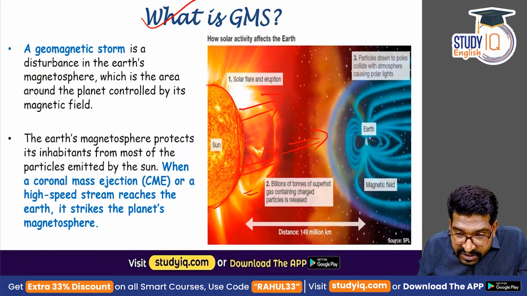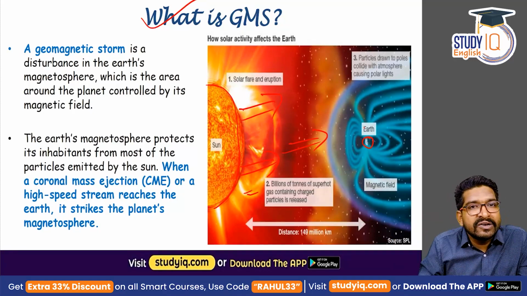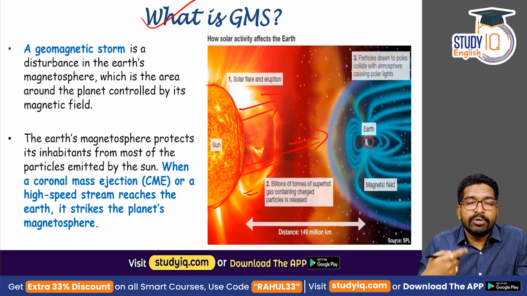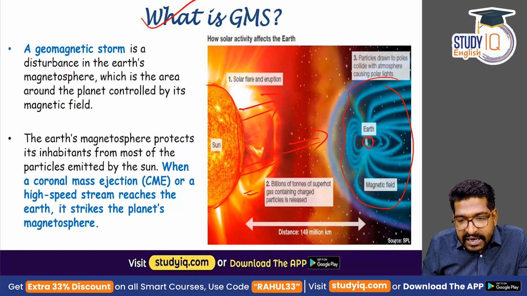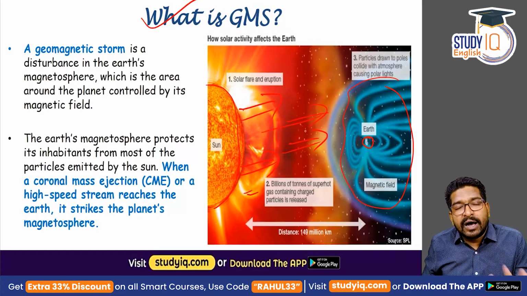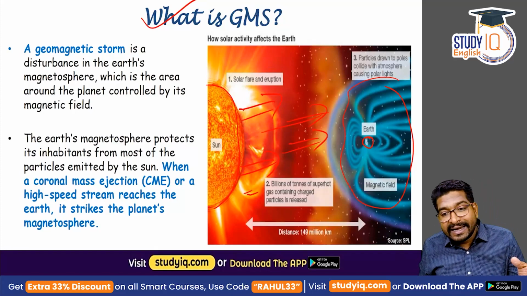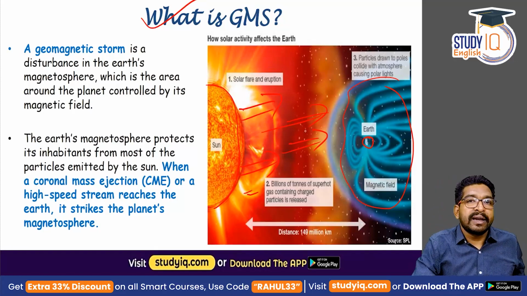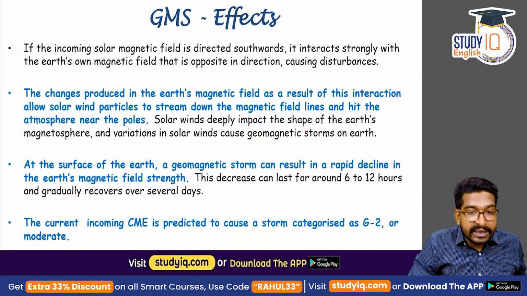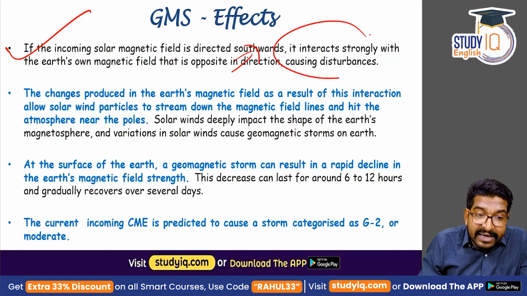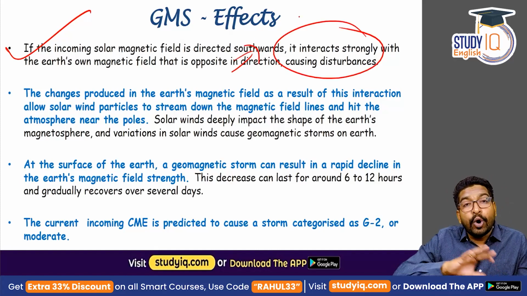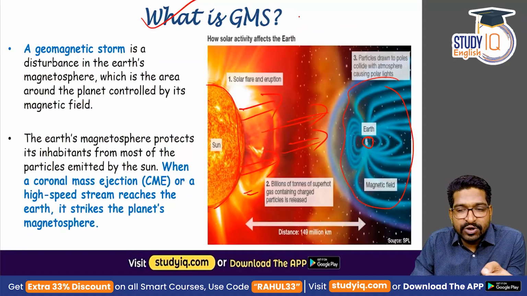And we do know that Earth has its own magnetic field. Earth has its own north pole, south pole, and if these are the magnetic field lines, then the plasma or the coronal mass ejection which comes impacts the shape of Earth's magnetic field. What happens here? The incoming solar magnetic field, which is directed southwards, interacts with Earth's own magnetic field in an opposite manner. This is the picturization of that.